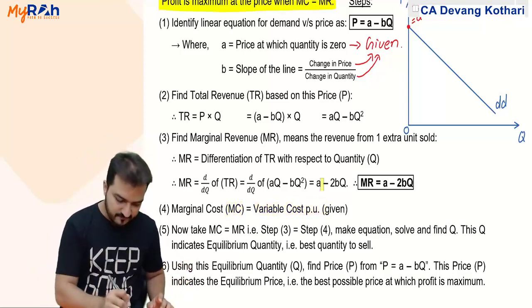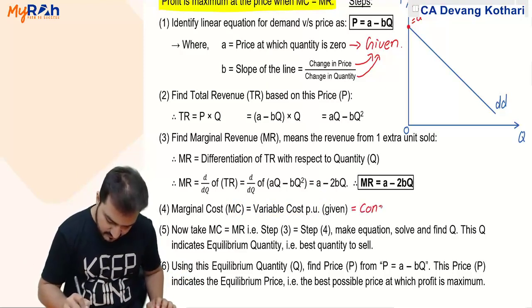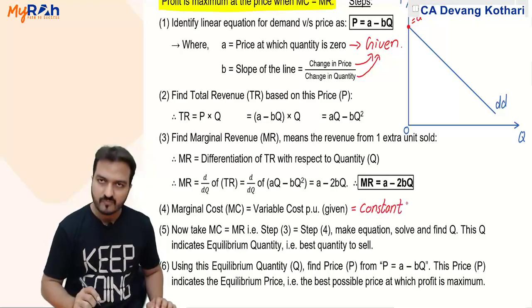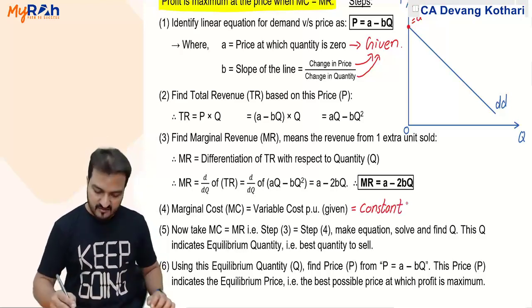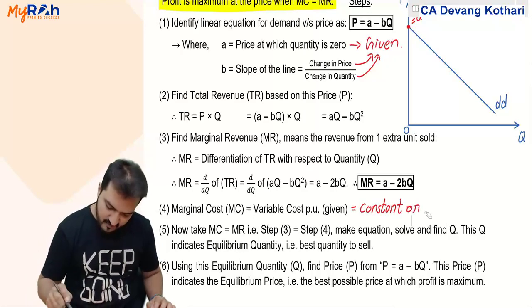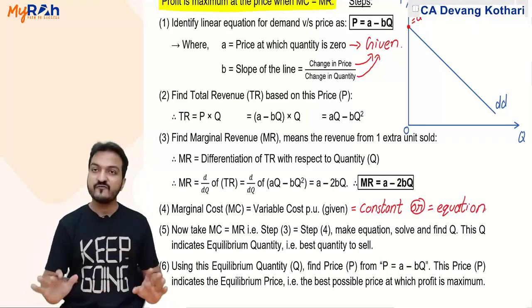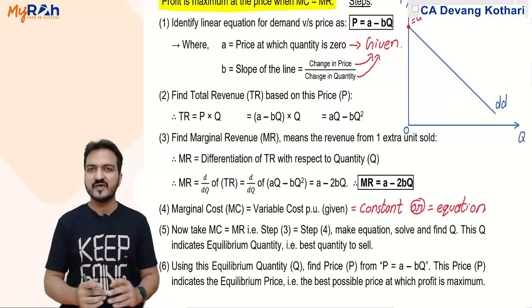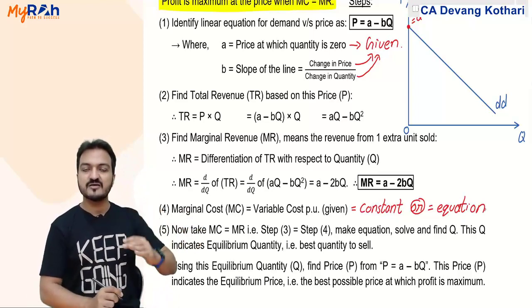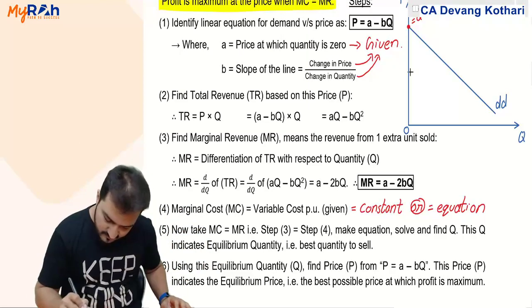If it is constant, then it might be given as equal to a constant, or if it is not constant, then that marginal cost will also be given as an equation. Whatever it is, it will be given. Most cases, marginal cost in my costing subject will be constant.